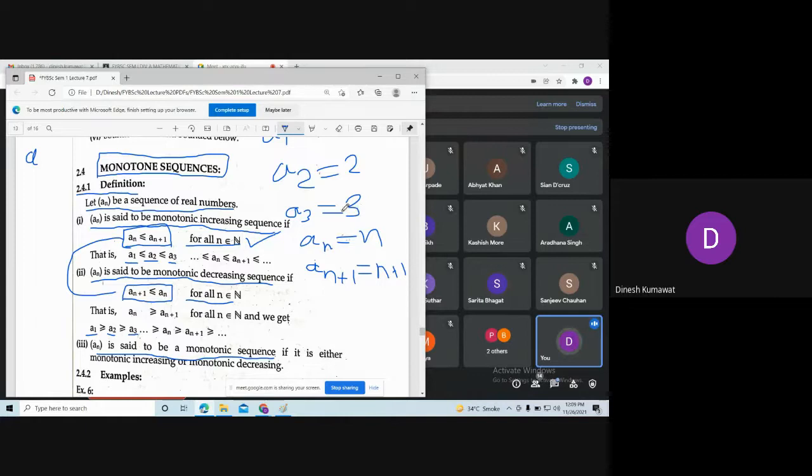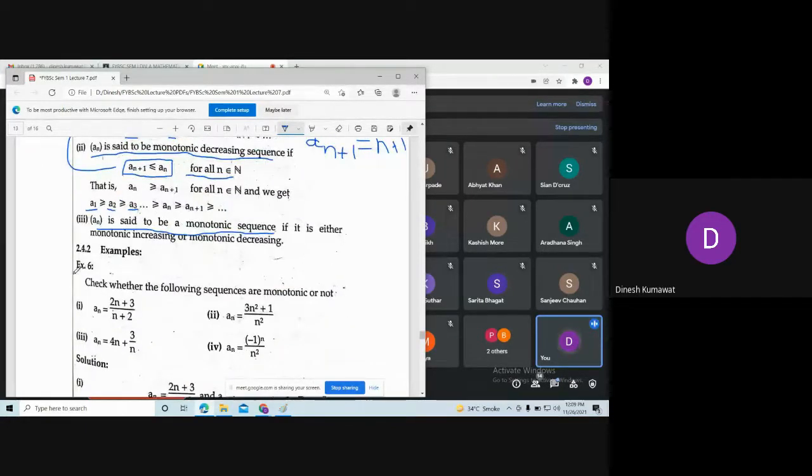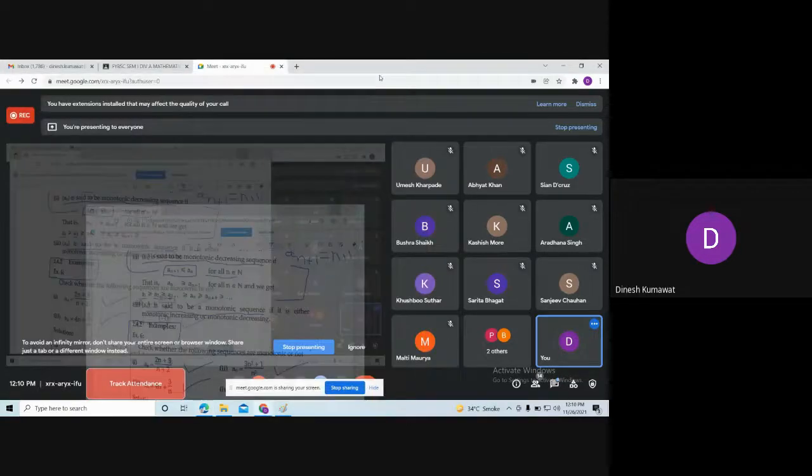Okay, so I think this is enough for today. We will begin our next lecture with some examples based on monotonicity. Till then, you can try these examples at home so that you can get an idea whether you have understood these two definitions or not. Okay, so let me stop this lecture here. Now, do you want to ask any kind of question?